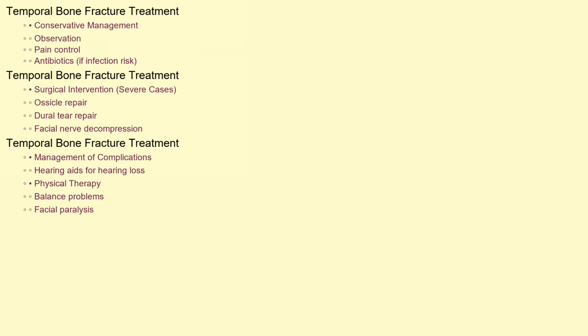Treatment for a temporal bone fracture depends on the severity of the injury and the presence of complications. In many cases, conservative management is sufficient, involving observation, pain control, and antibiotics if there's a risk of infection. More severe cases may require surgery to repair the ossicles, repair a dural tear, decompress the facial nerve, or address other complications. Hearing aids or other assistive devices may be necessary to manage hearing loss. Physical therapy can help with balance problems and facial paralysis.